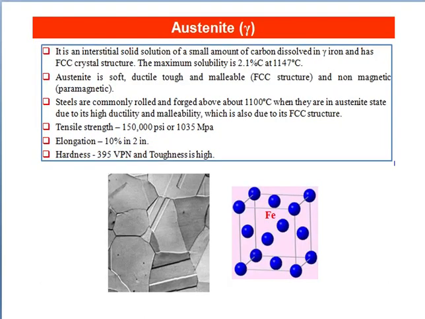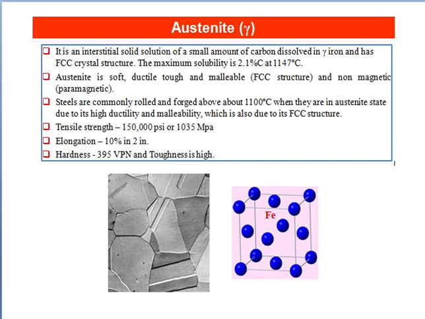Austenite is another phase that appeared on iron carbide phase diagram. It is an interstitial solid solution of a small amount of carbon dissolved in gamma iron and has face-centered cubic crystal structure. The maximum solubility is 2.1% carbon at 1147 degrees Celsius. Austenite is soft, ductile, tough and malleable, of face-centered cubic structure and non-magnetic, that is paramagnetic.